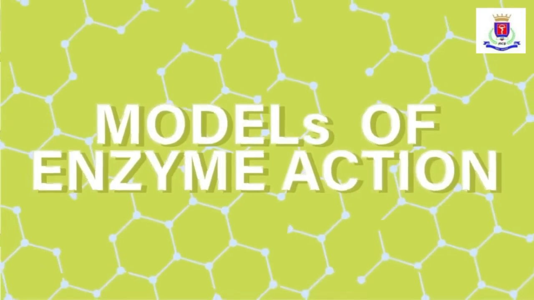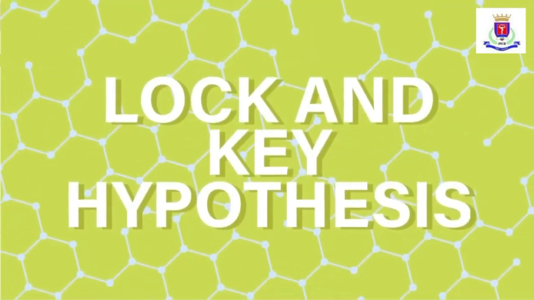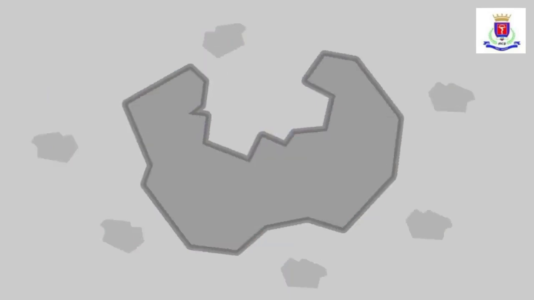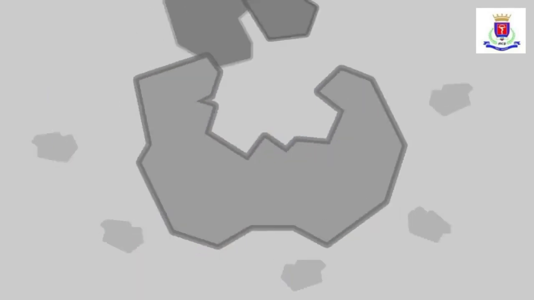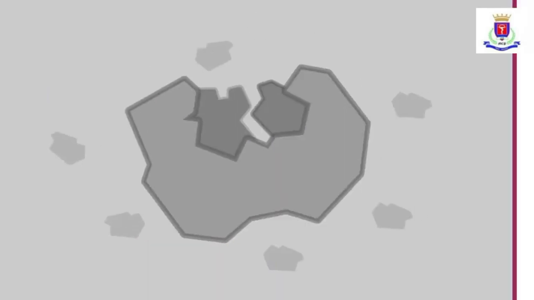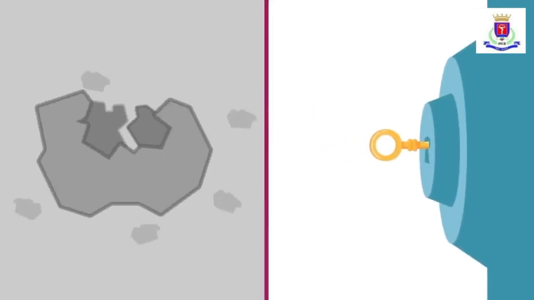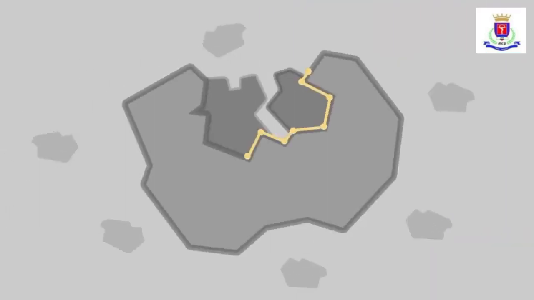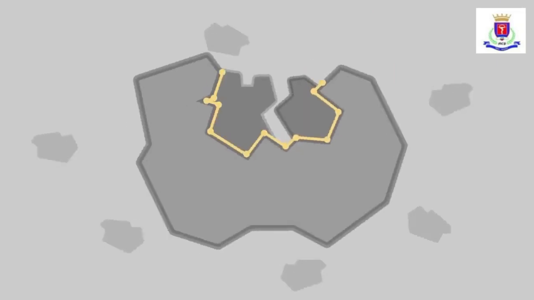Models of enzyme action: lock and key hypothesis. This is the simplest model to represent how an enzyme works. The substrate simply fits into the active site to form a reaction intermediate. Just like the key fits in its specific lock, the shape isn't changed here. Rather, the structure of the substrate absolutely complements the structure of the enzyme, like puzzle pieces.